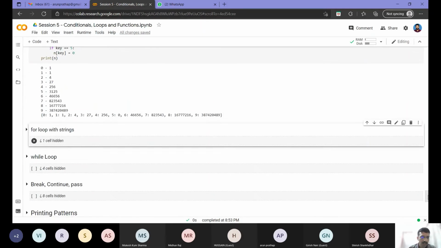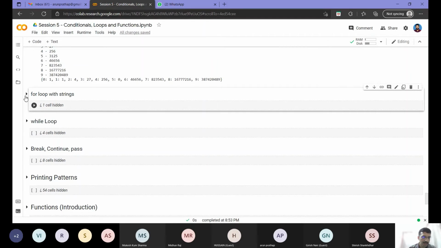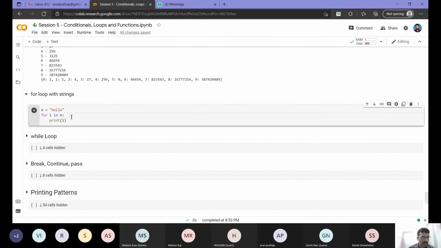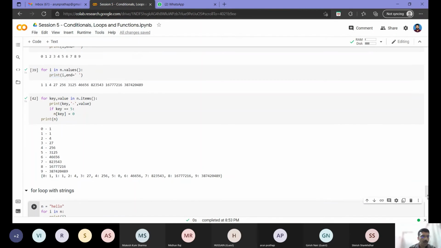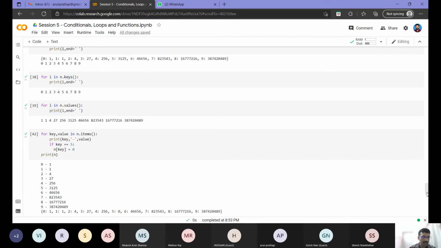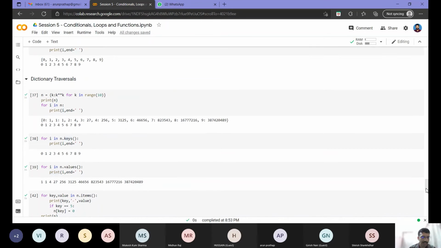Then similarly for strings, the same way we can implement. So you can just predict the output. I have a string called hello, then I am iterating over the string. Yeah, Mukesh, okay, you want me to explain again? Okay, so I think values and keys are clear. I think you want me to explain this items thing only.